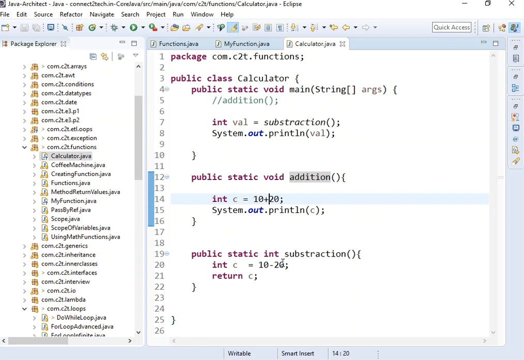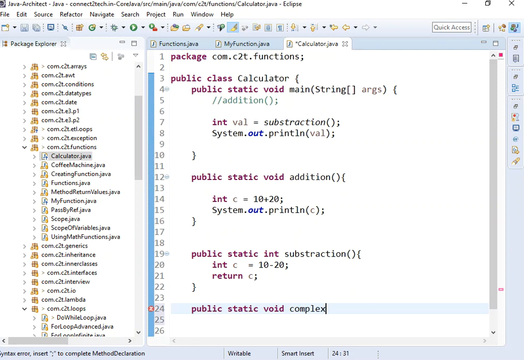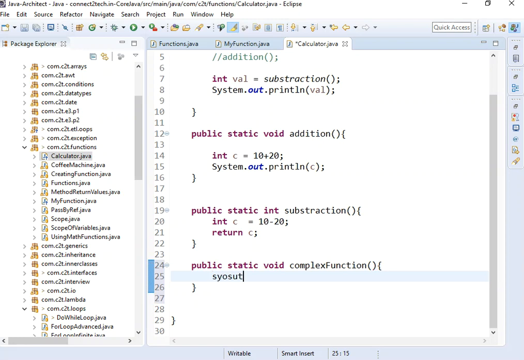So the question that I was asked is, what is the use of a function? Okay, so this is a very simple function. Let's create one more complex function that has 10 statements. So I am creating a complex function here. I'll call it public static void complex function. Okay, let's say System.out.println, here I am writing complex.